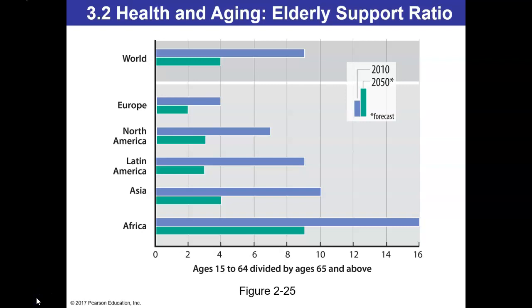What that means is that there will only be 4 people of working age able to support elderly people who've retired from work. Ultimately, when that ratio gets smaller, there are going to be fewer people contributing to things like pensions, also known as retirement plans, healthcare, and other support that older people will need.